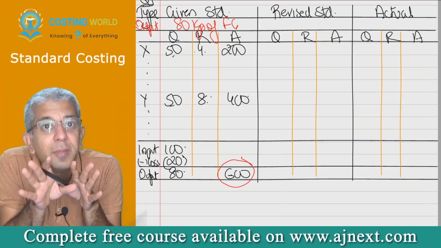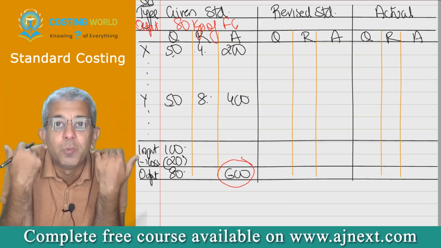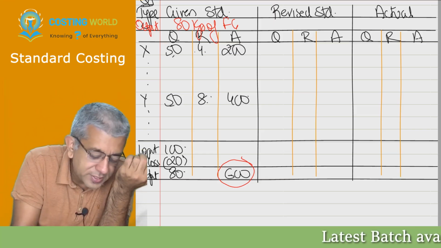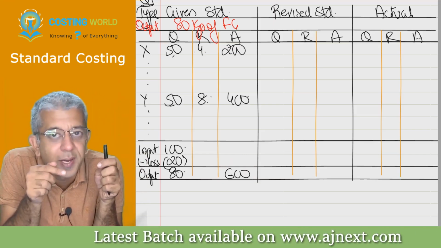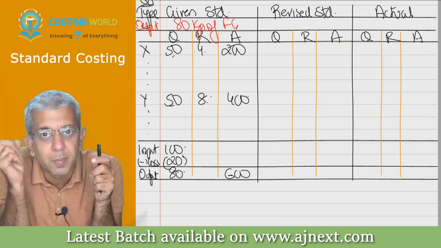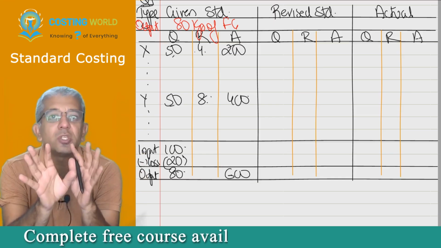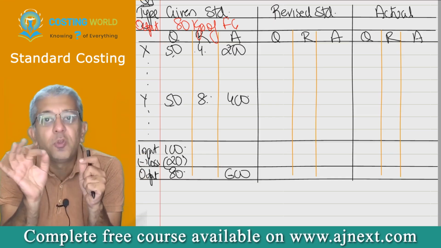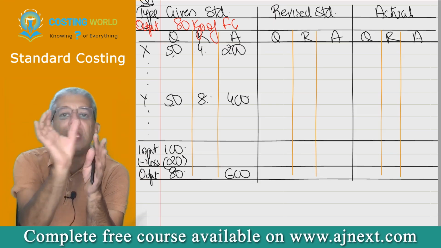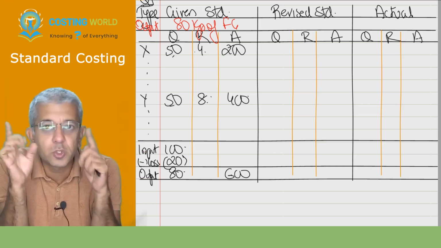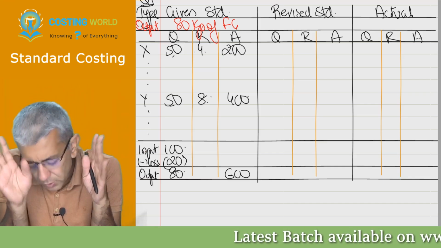I have not told them in this entire year produce 80 kgs. I am no one to tell them, because that information will be coming from the sales manager. The sales manager will see what is the demand in the market. Based upon that, he will instruct this particular person. I am just giving them that if you produce 80 kgs, for 80 kgs, what should be the cost? You all understood the difference, right? Yes. Okay, first job done.